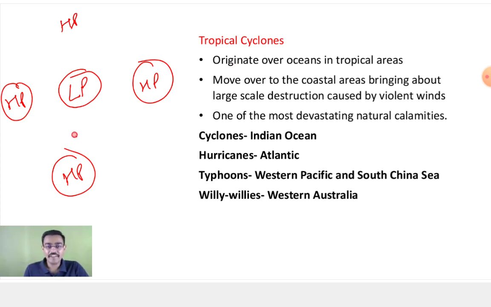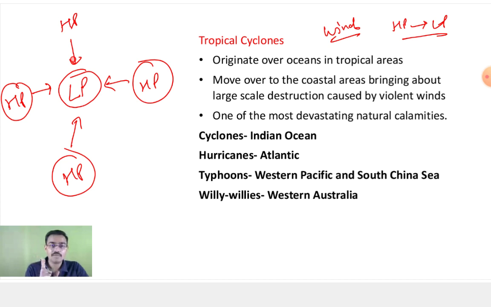So where does your wind move from? High pressure to low pressure area, isn't it? Yes or no? Have I made the right diagram? I have described 2 things. One is cyclone, low pressure surrounded by the high pressure area, and your wind moves from high pressure to low pressure area. So you have the low pressure at the center and the high pressure everywhere.